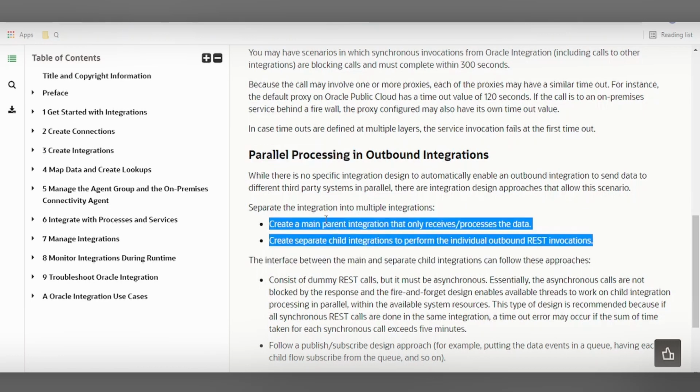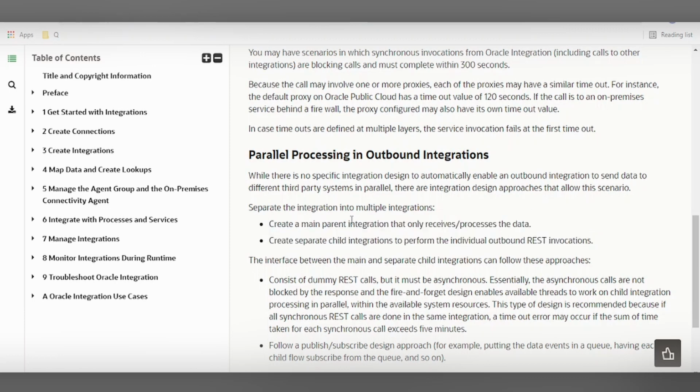For example, say parts are to be created in Oracle CPQ. Then what we can do is design a child integration wherein the parent will send the parts data to this child integration, and it will create the parts in the CPQ and respond back to the parent or the client application, so that this won't lead to a stuck thread, and the parent can respond to the service caller that it has invoked the child integration, and once completed, the child integration will update your system accordingly. If it is a success, then it will be updated as success. In case of error, it will throw back the appropriate error messages to the service caller.